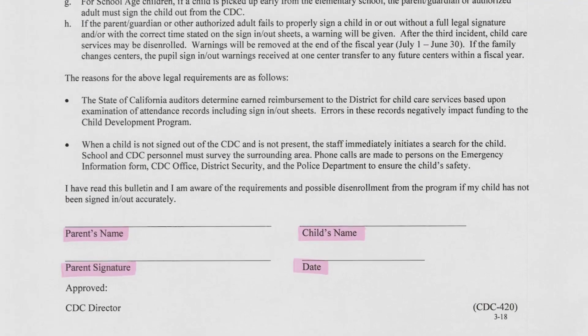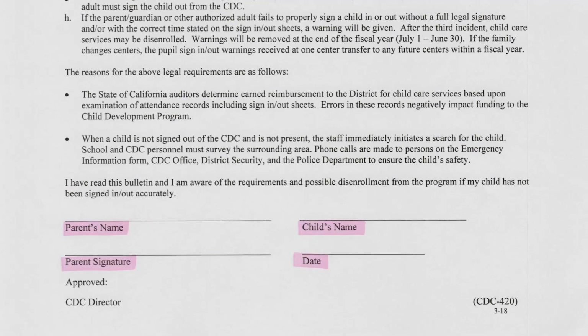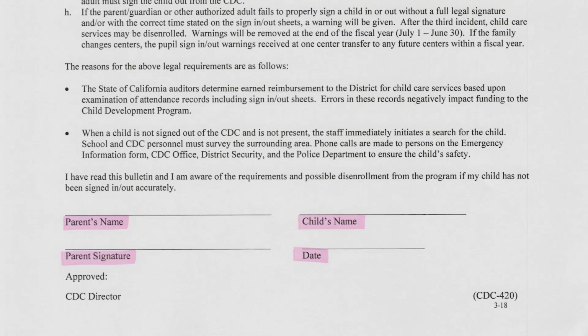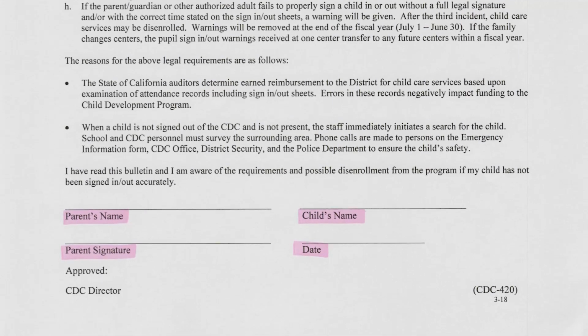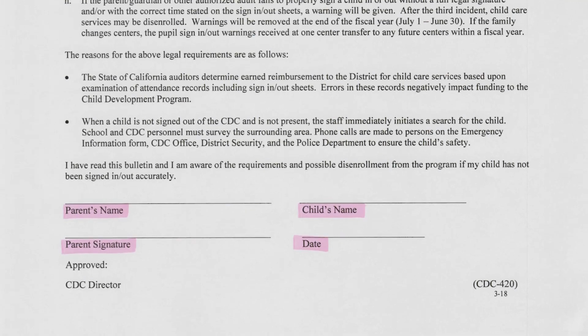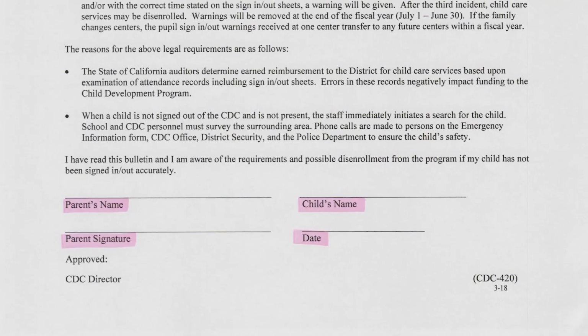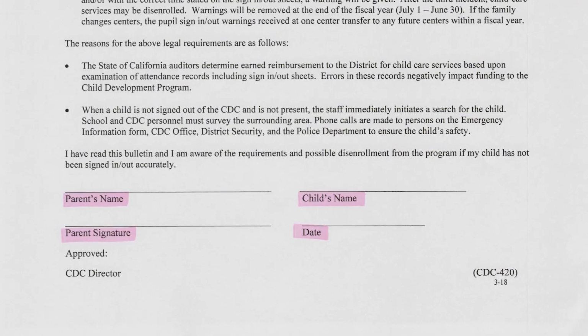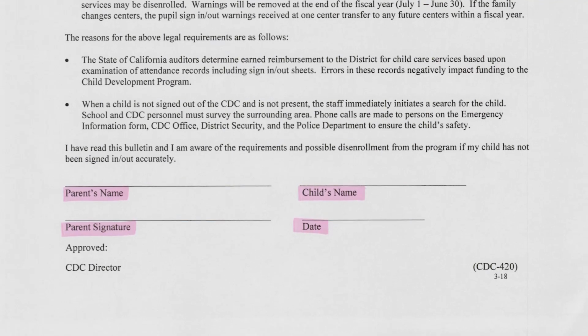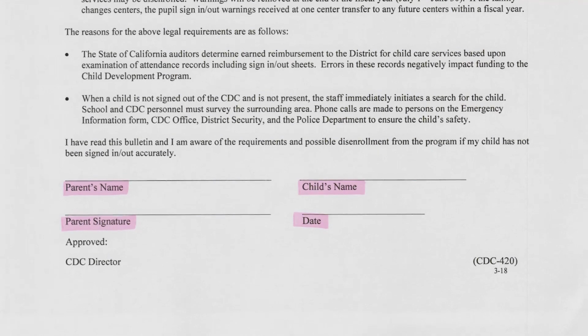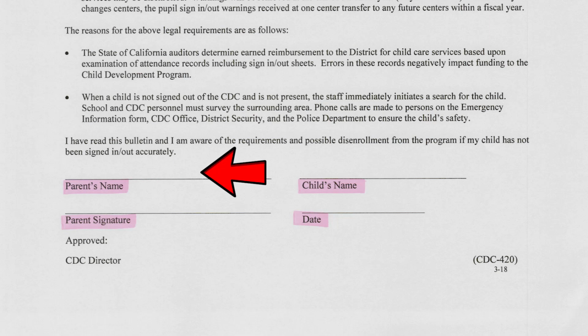So on this form, please make sure you read through it carefully. Even if it's not you making the mistakes, you're going to be responsible for it because this is your child's enrollment. So please make sure that any of your emergency contacts are aware of the rules and regulations for this. And then after you go through this, please make sure you print your name, print your child's name, and then go ahead and sign it and date it at the bottom.